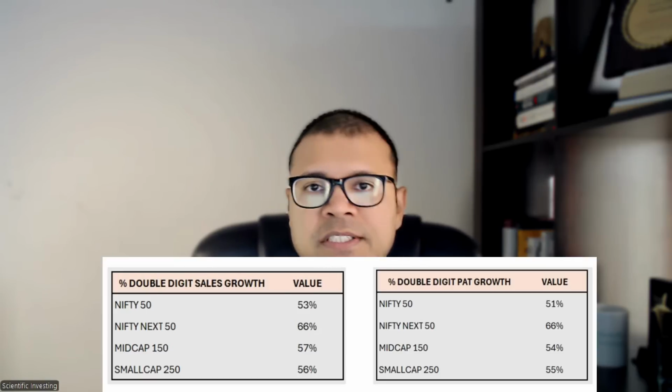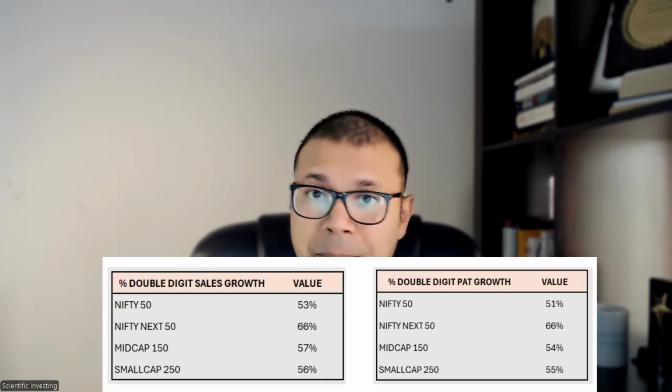Now, still the good news is despite all of that, there are always pockets of growth. There are always companies which do well, and there are always companies which might be fairly valued. Of course, when the market corrects, everything corrects. But still, when one is holding a good thing with good growth prospects at fair valuation, in the long run, you will make money. So the good news still, we have more than 50% companies which have shown double-digit sales and profit growth. Maybe the companies which have shown both sales and profit growth of maybe 20-25%, and we should look at those companies.